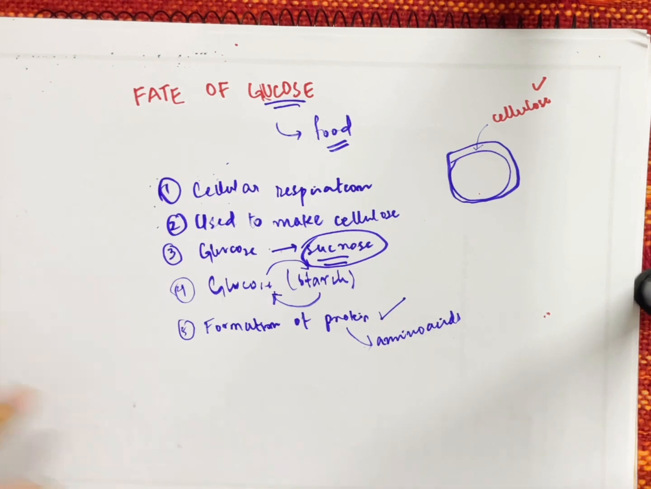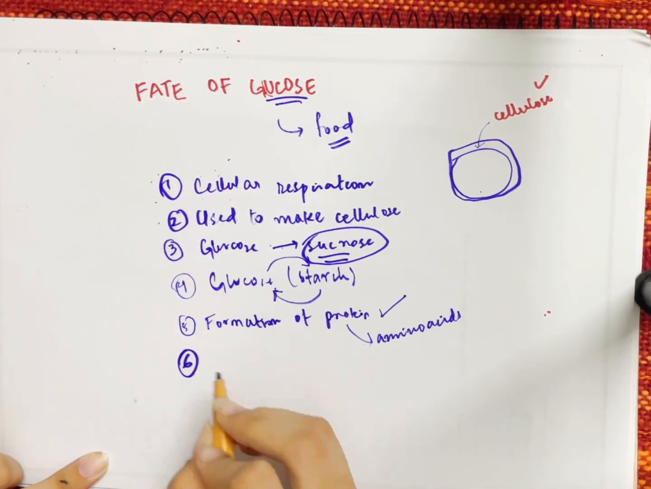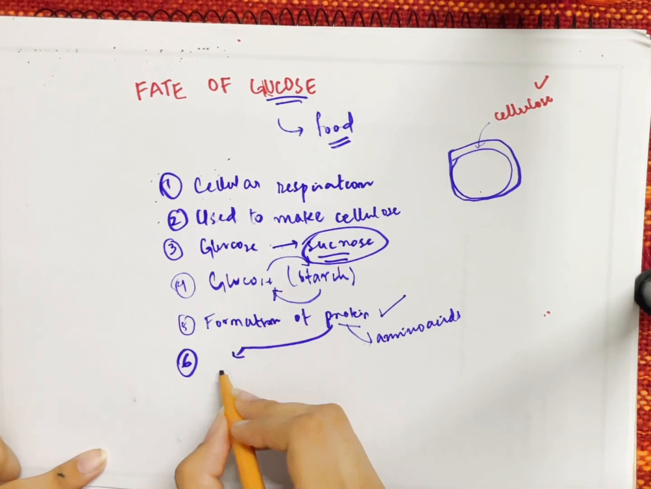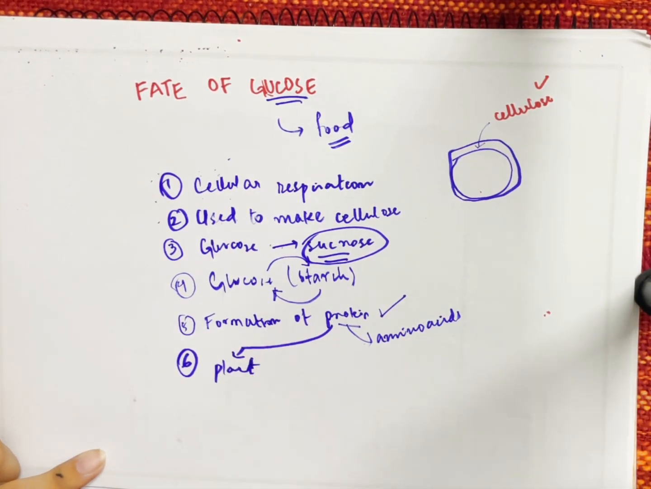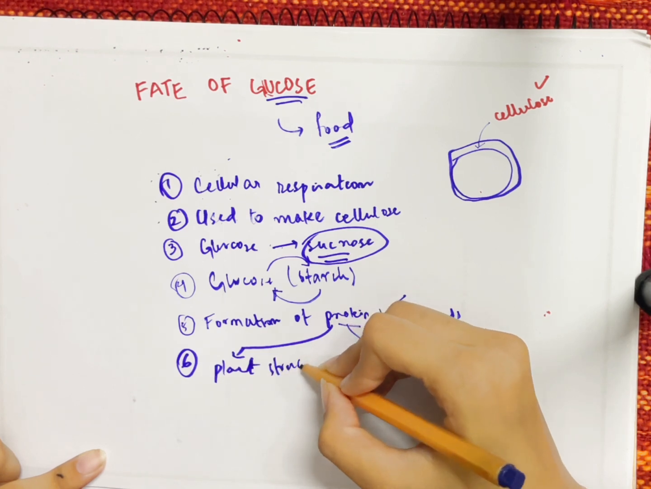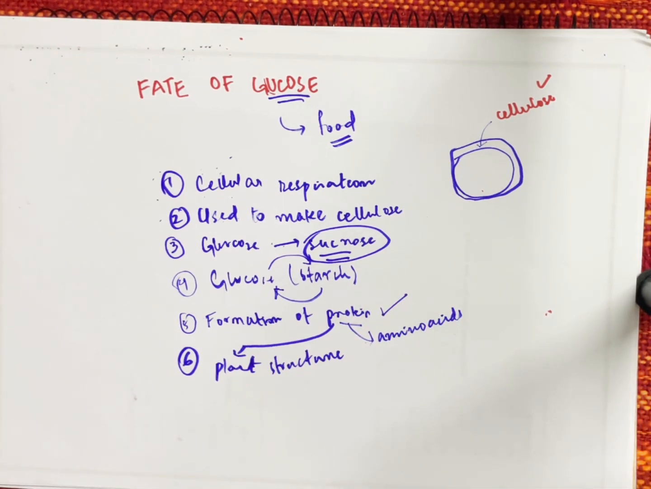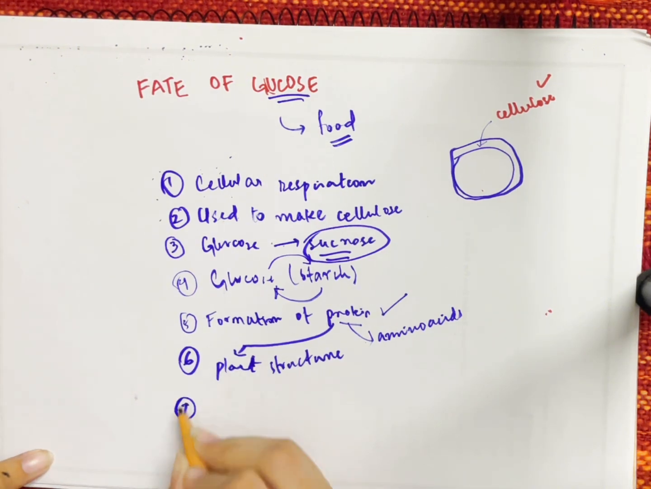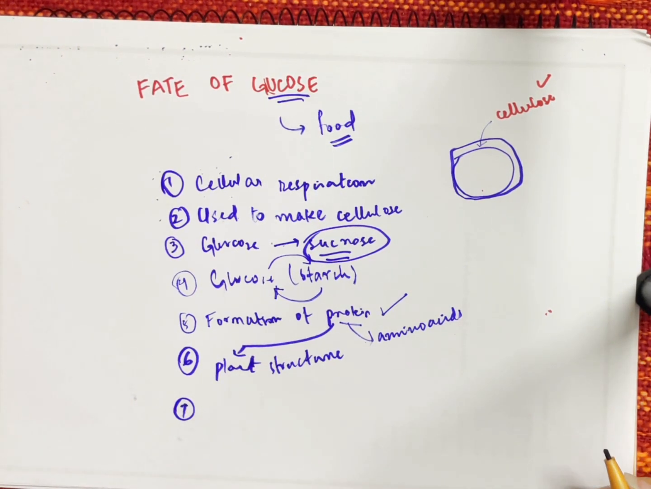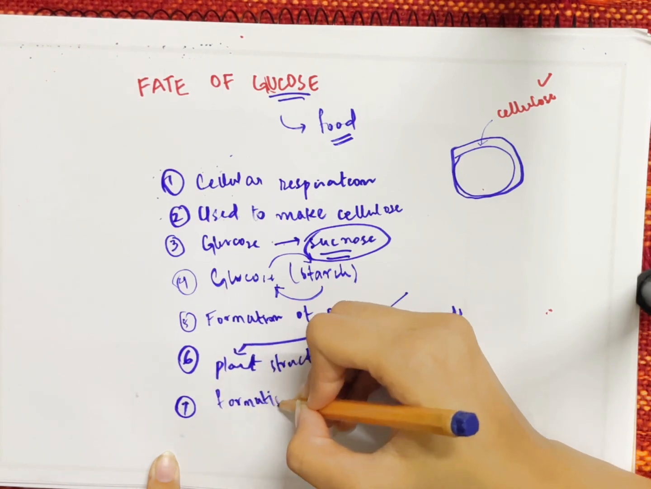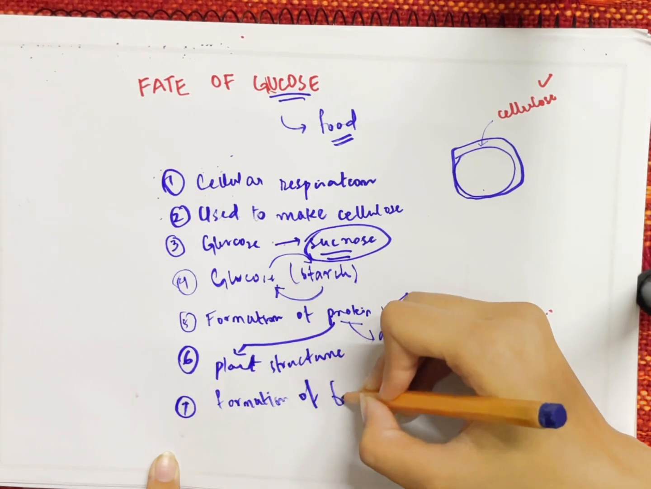On the sixth pointer, we say that these proteins are used in the development of plant structure. The protein that is formed from glucose is used in the plant structure. It helps to maintain the plant structure and build a more efficient plant structure. For the last point, the seventh point, glucose also helps in the formation of fat. So glucose ends up with the formation of fats.